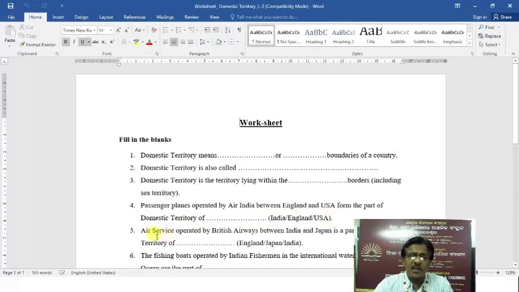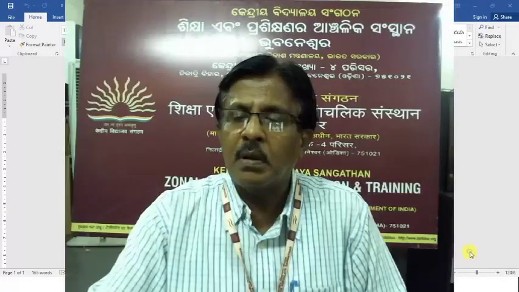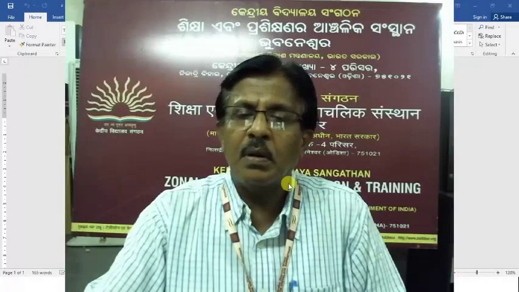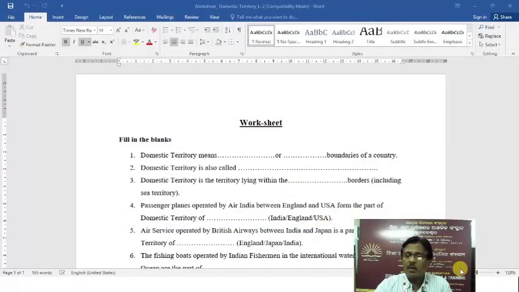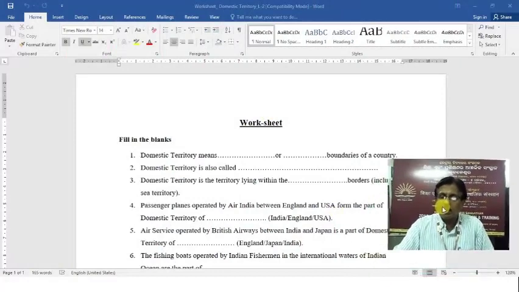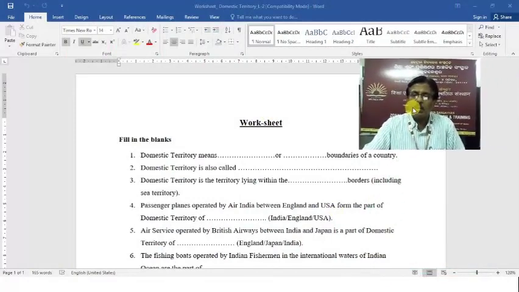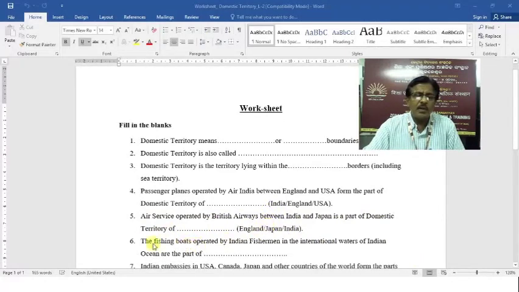Air service operated by British Airways between India and Japan is a part of the domestic territory of England, Japan or India. You have to write the correct one.